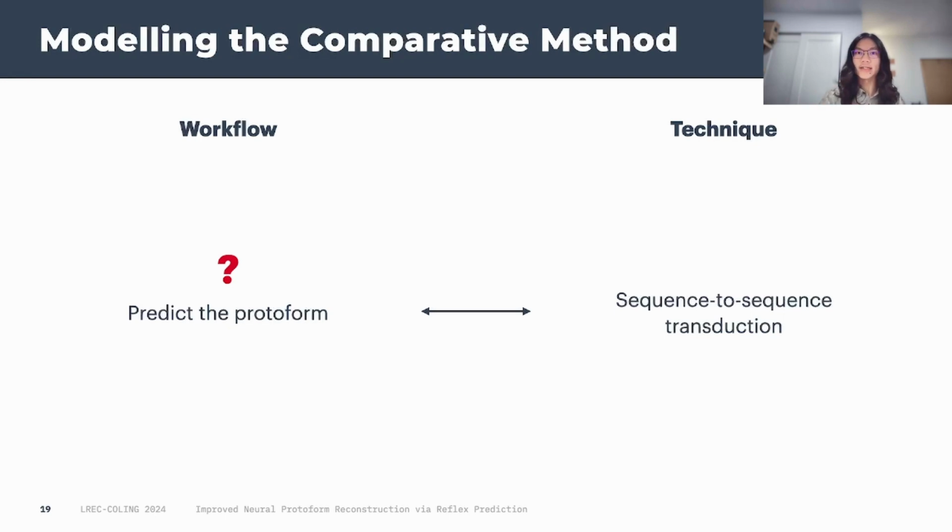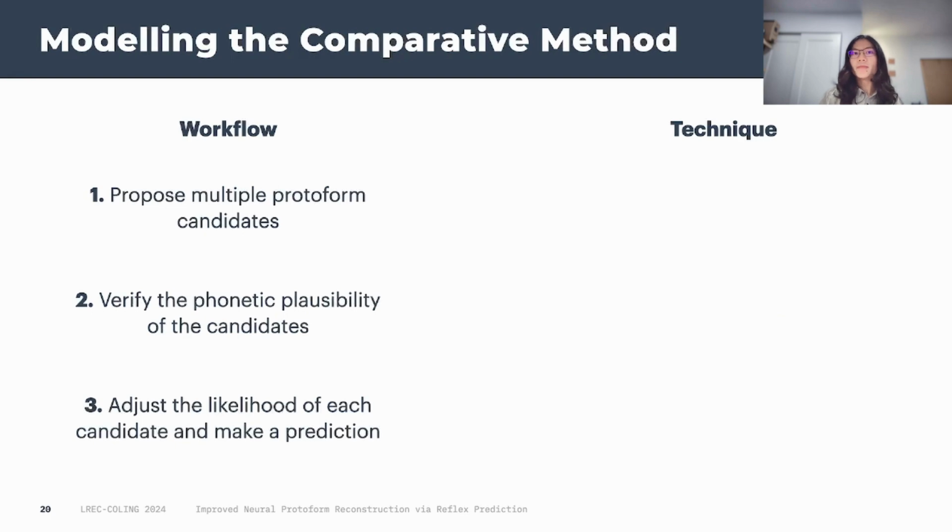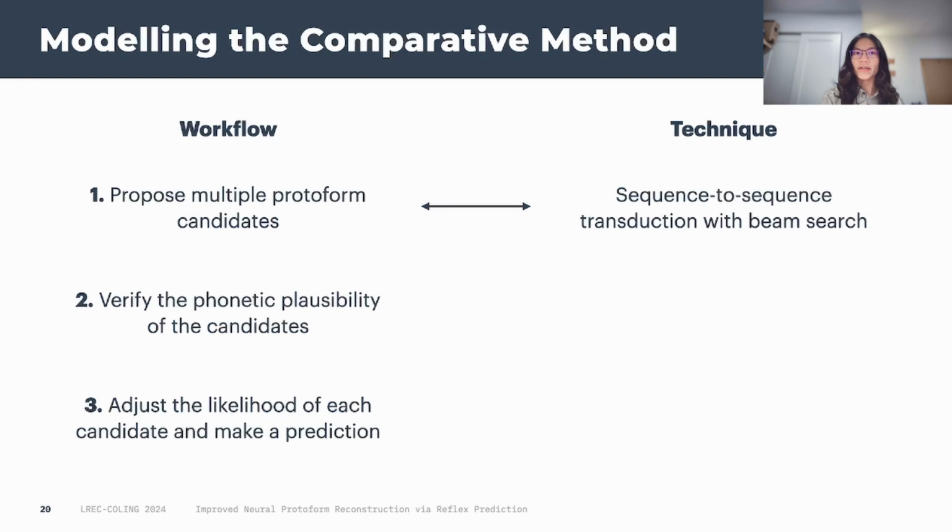With all these pieces, we're now ready to revisit the neural protoform reconstruction workflow, which up to this point mostly involved just predicting the protoform. In our improved system, however, we follow a three-step workflow. First, we come up with multiple potential protoforms. We can do this by running beam search on a sequence-to-sequence reconstruction model. Then, we want to verify these proposed reconstructions by estimating how well we can recover the reflexes. We use a neural reflex prediction model for this. Finally, we use reflex prediction results to identify the most promising reconstruction, namely through re-ranking.